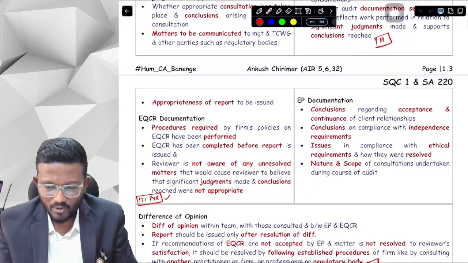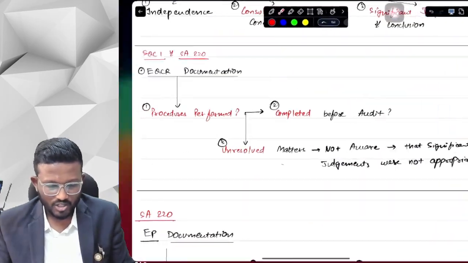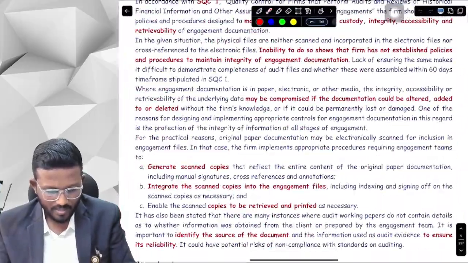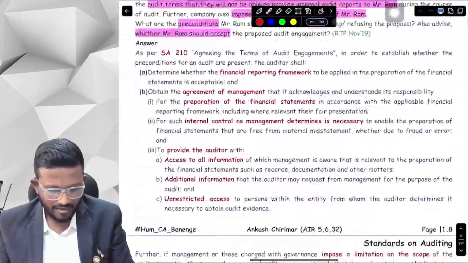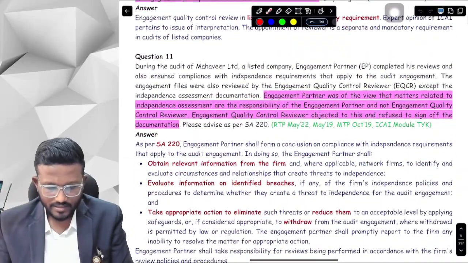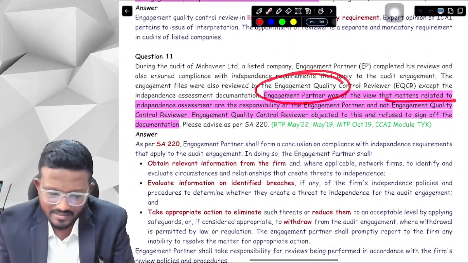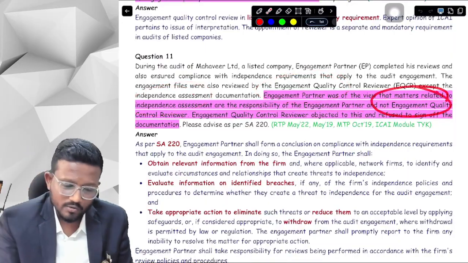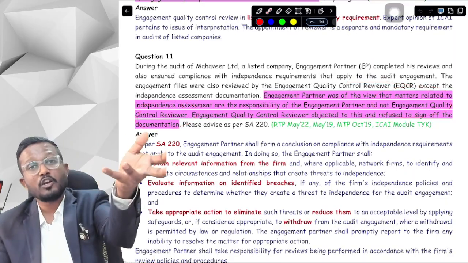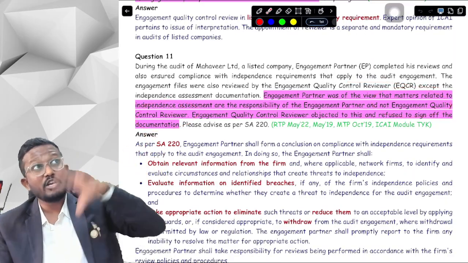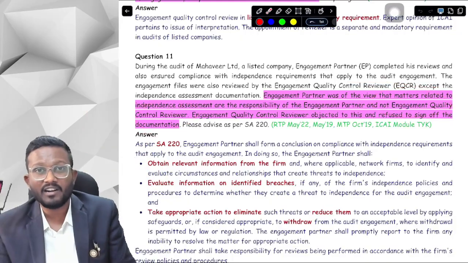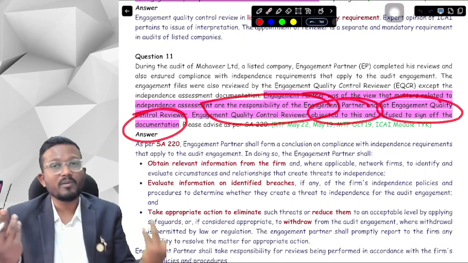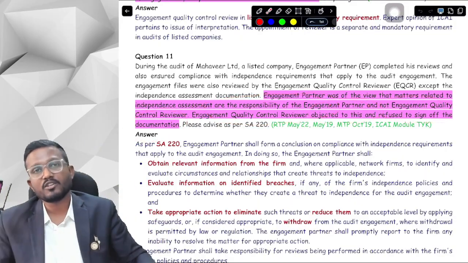Okay, yes sir, we have to do question number 11. What does question number 11 say? Here it is. It says that the engagement partner says that the matters related to independence assessment are the responsibility of the engagement partner and not the EQCR. The engagement partner says that the independence assessment is only to be done by me. The EQCR doesn't have the responsibility to independently assess. And now the EQCR is objecting to this and refuses to sign off the documentation. EQCR is saying I will not sign off the documentation.